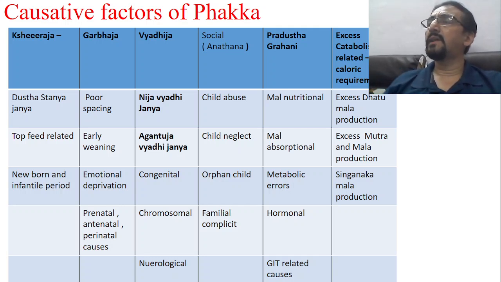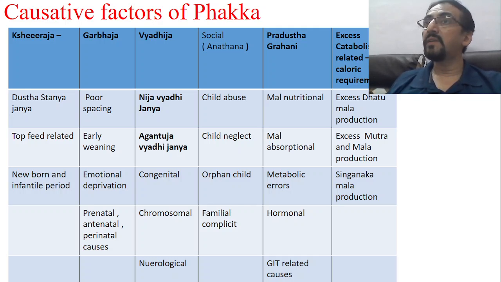In Phakka Roga it is very clearly mentioned that there is excess production of mala, mutra, etc. That means waste products are more produced, dhatus are less produced. That means catabolism is taking place. For the purpose of calorie, the body is using its own body tissues. Own body proteins are utilized for calorie. So there is no carbohydrate, there is no fat, so the body has to utilize protein only for energy.